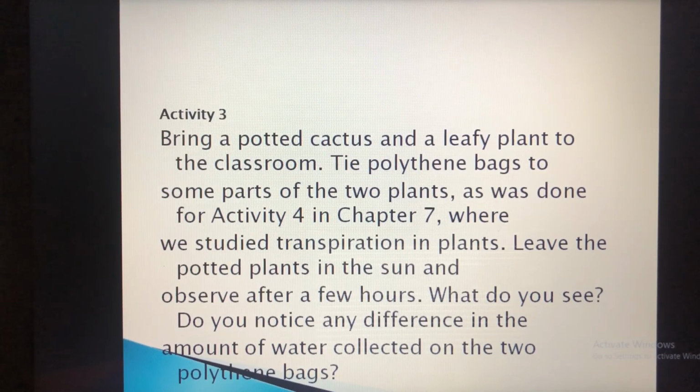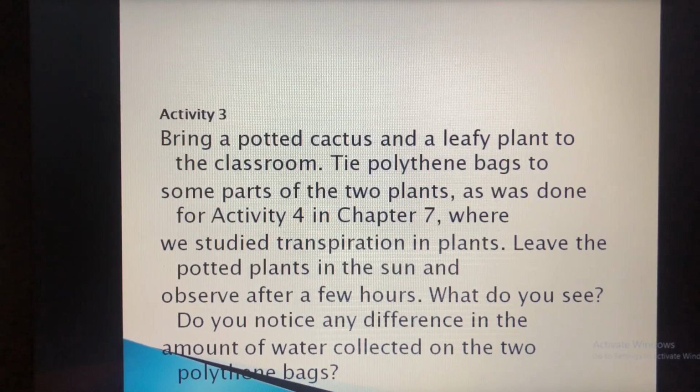So in this activity what you have to do is, first you have to bring a potted cactus and a leafy plant to the classroom. So if you don't get cactus plant also, you can bring any leafy plant to your home. Instead of bringing to the classroom, you can get it to your home. Then what you have to do, you have to tie the polythene bags to some parts of the two plants. So any part, either for the leaves or either for the flower, anywhere you can tie the polythene bag,